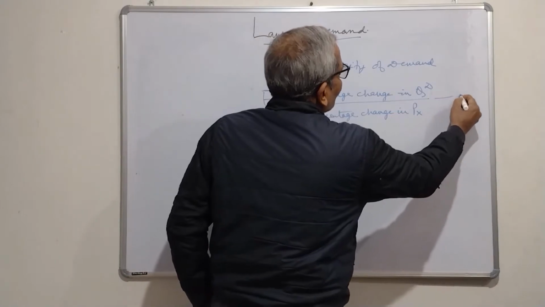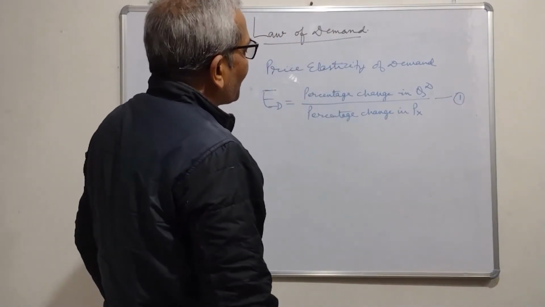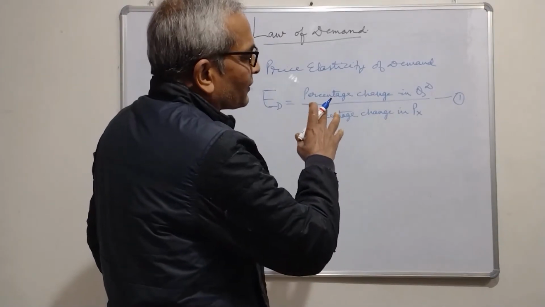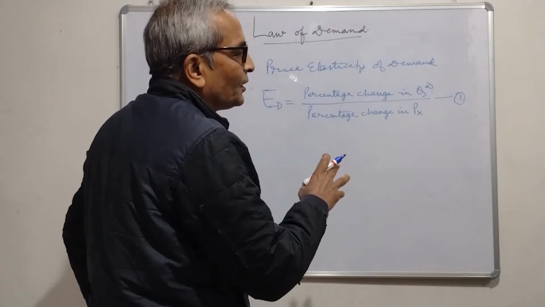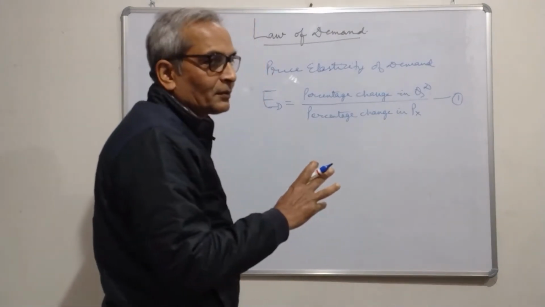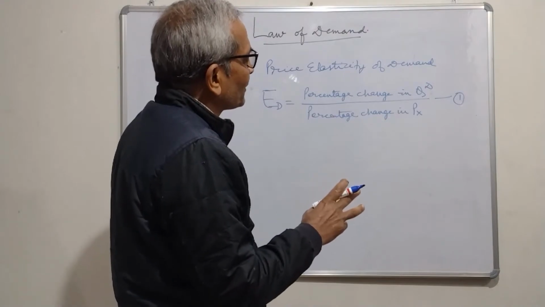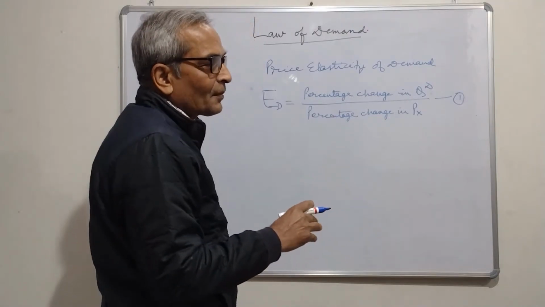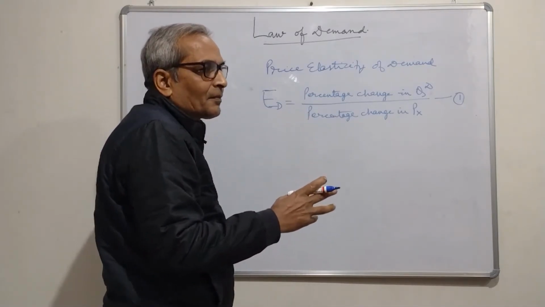Let us assume that the commodity is X. When we have the data or figure in percentage, we use this formula, right? Now, this is in percentage terms.